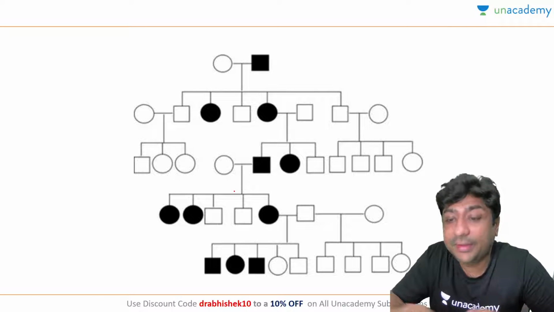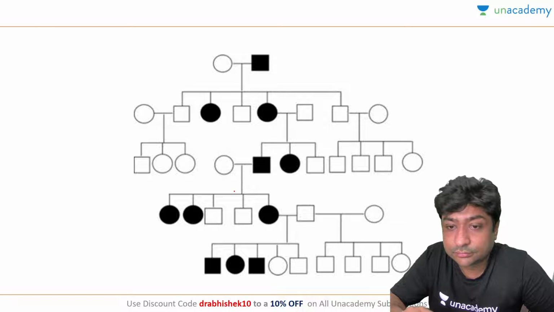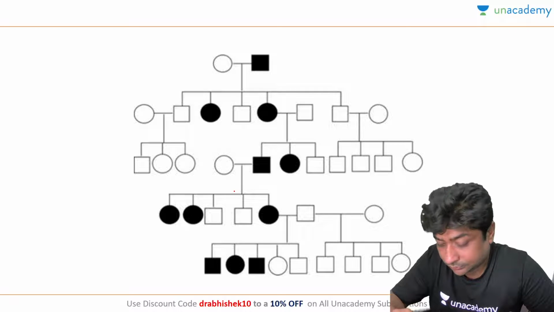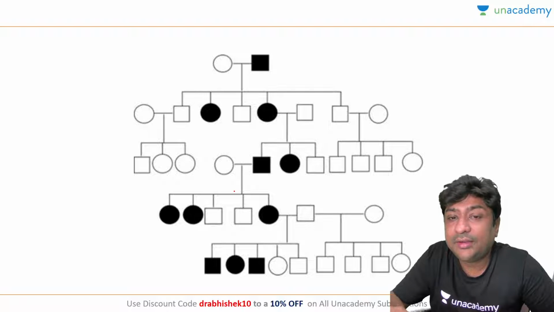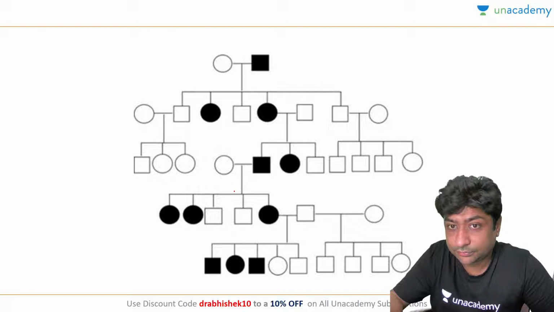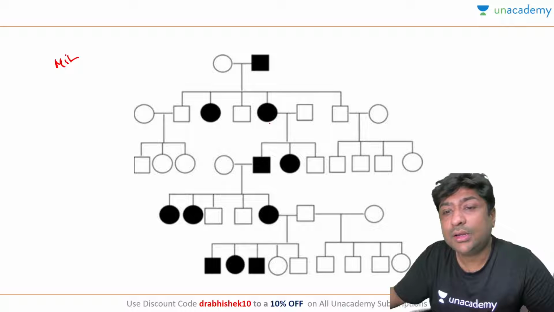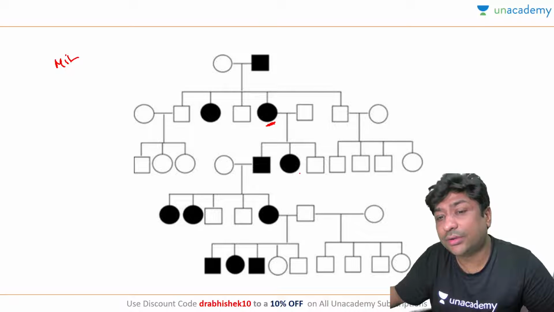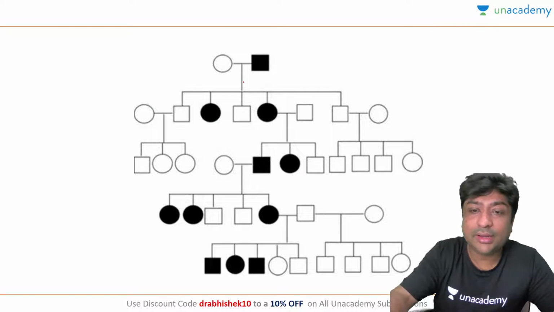Can you identify the pedigree chart in this? So there are a few things you have to rule out. Remember, first, is it mitochondrial? Here is an affected female. Many of the children are not affected. So this is not mitochondrial. This is not Y-linked.